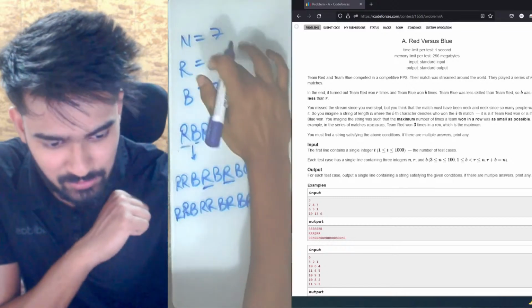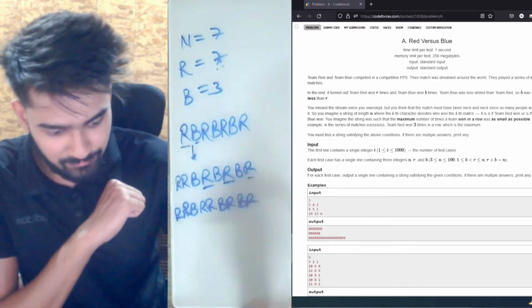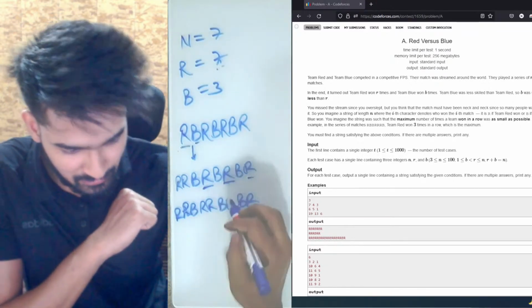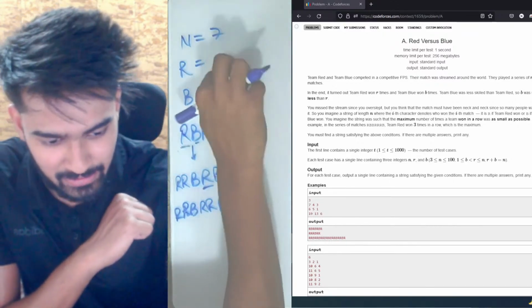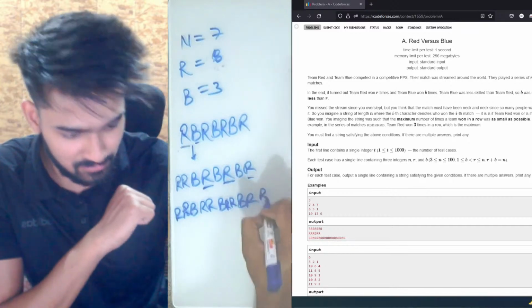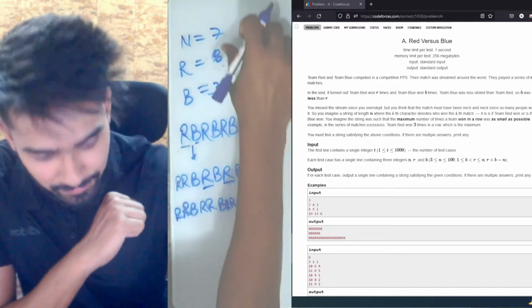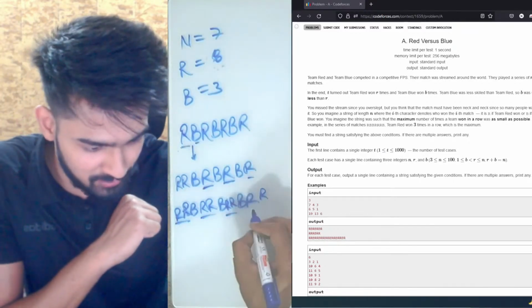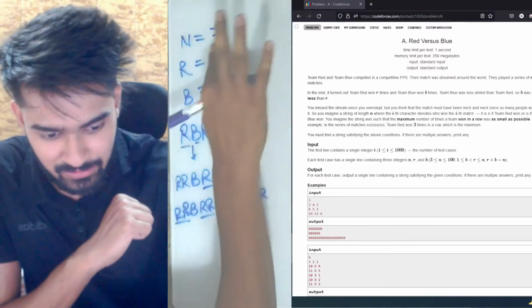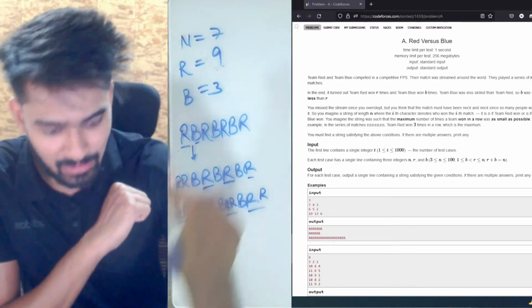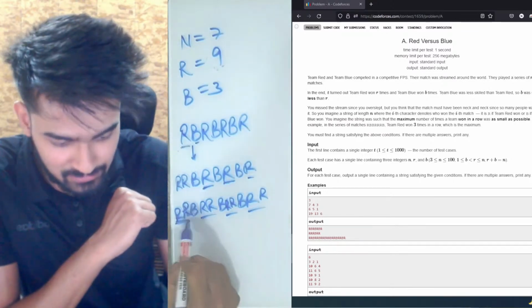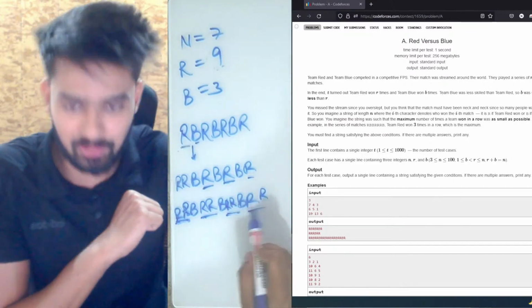Then let's say R was now 7. Then we would have placed the next R here. And similarly, if it was 8, we would have placed it here. Now, if you see, we have 2 consecutive R's everywhere. If R is increased by 1 more, if we have 9, then we can take the additional R in this slot or this slot or this slot or this slot.